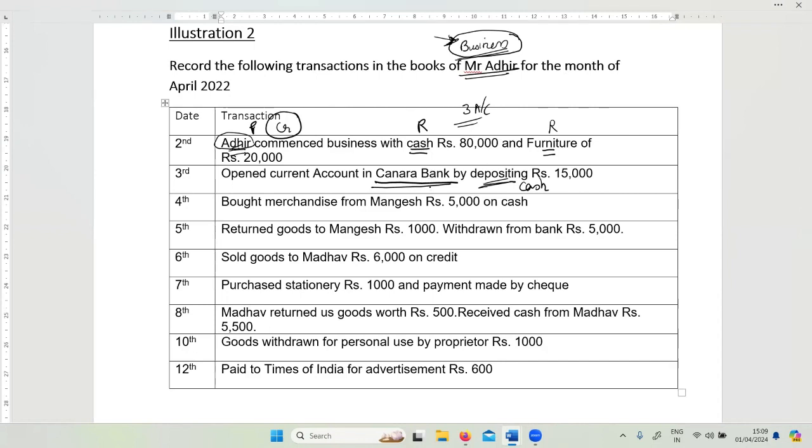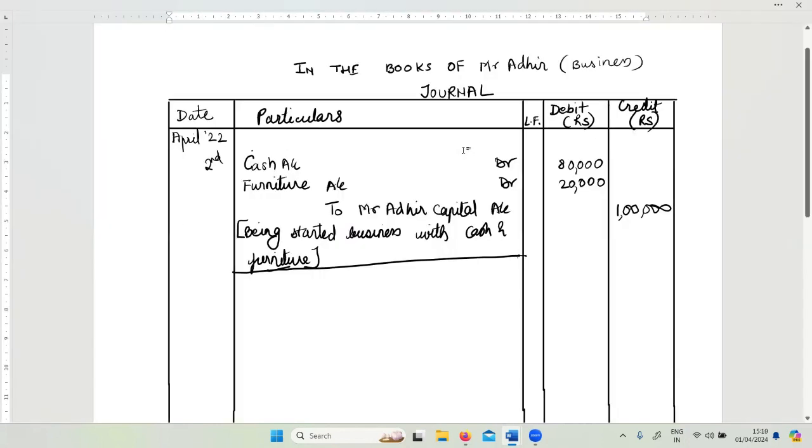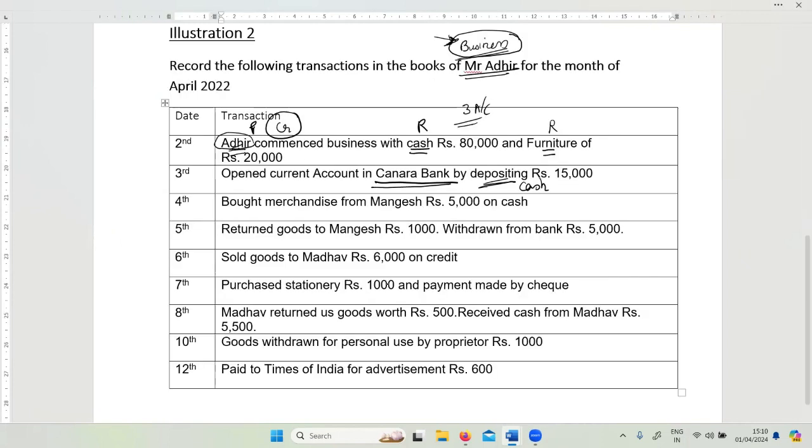In Canara Bank. Never do we need to write business account, because business is the one who is writing these books of accounts. Business wants to know how transactions are taking place, how money is moving out, who is the giver of money, who is the person taking the goods, and so on. So many students, I have noticed, write business account in the journal. Never write business account in the journal, right? It's absolutely wrong.